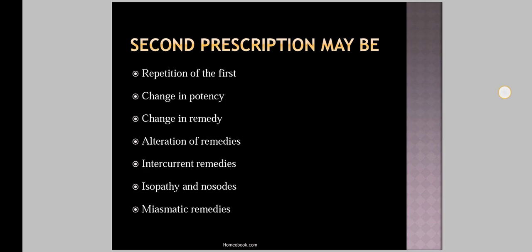In that case, to cure the disease by fresh case taking and selecting the remedy and applying it, we call it an offensive type of antidote. So they gave different examples regarding the defensive type of antidote and the offensive type of antidote.